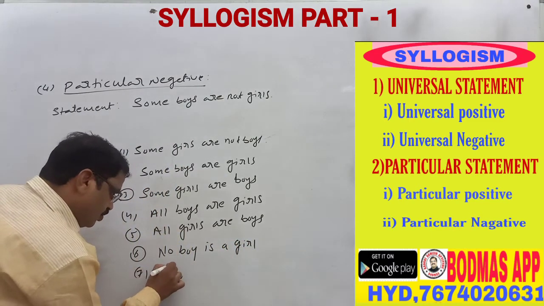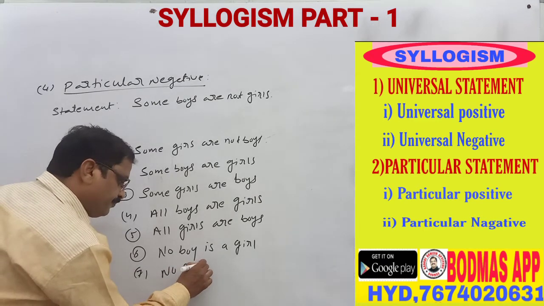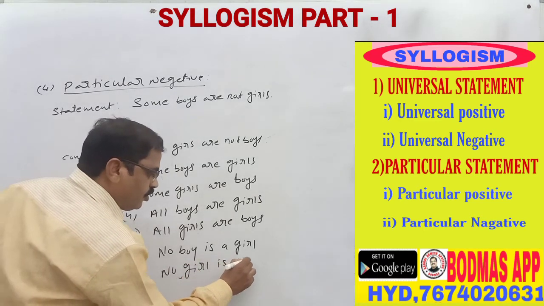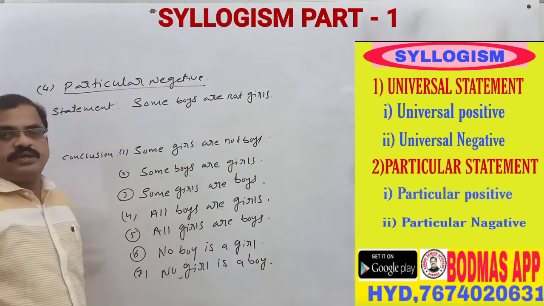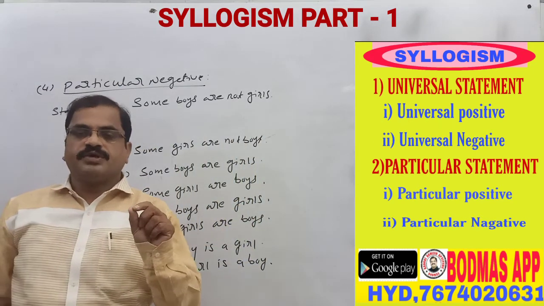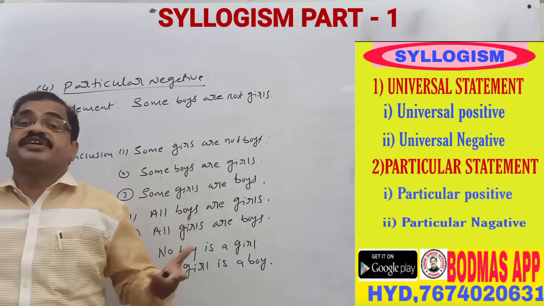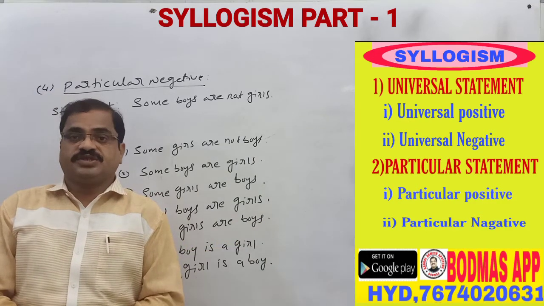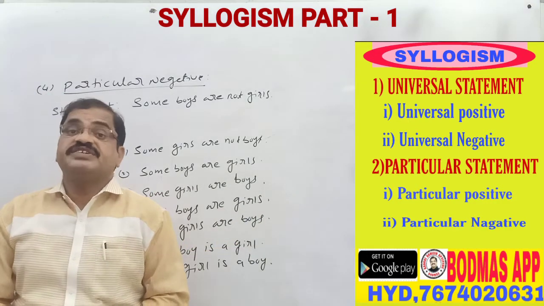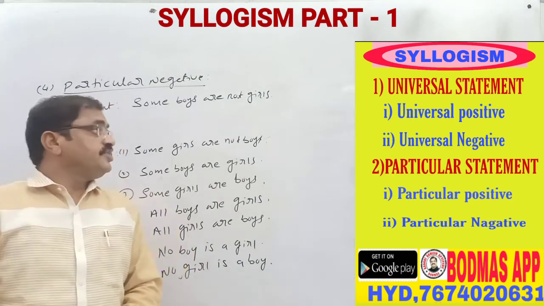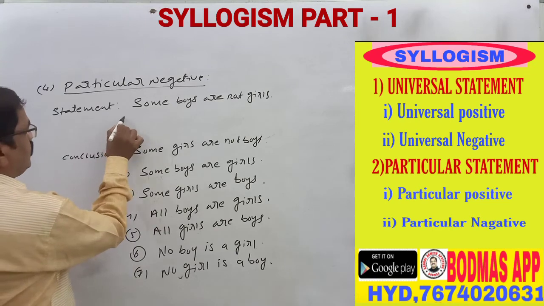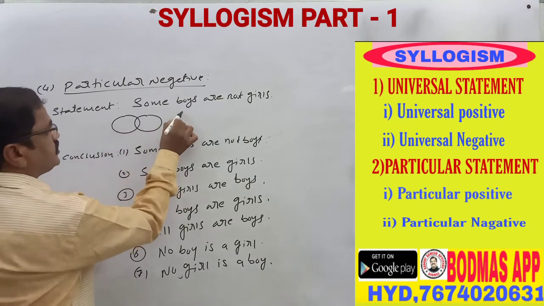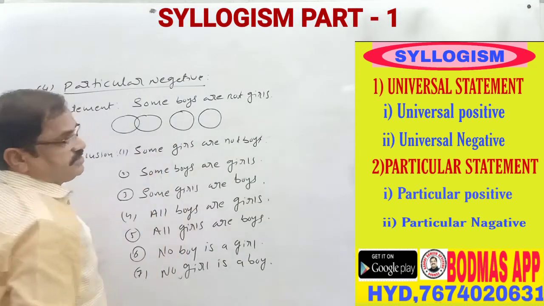No girl is a boy. So for each and every statement we can divide, we can see the conclusions in the 7 angles. So this is a particular negative. Particular negative, you can say some boys are not girls, means nothing but this is also a right answer.